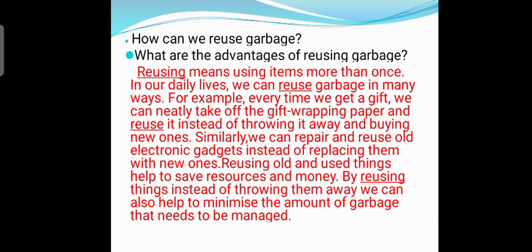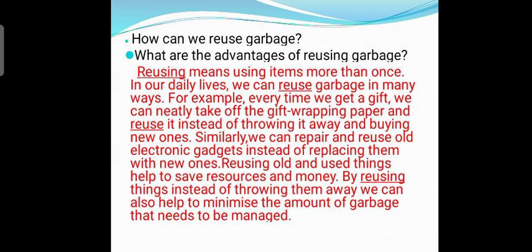How can we reuse garbage? And what are the advantages of reusing garbage? So let's see, students. Reusing means using items more than once. In our daily lives, we are reusing garbage in many ways. For example, every time we get a gift, we can neatly take off the gift wrapping paper and reuse it instead of throwing it away and buying new ones. Similarly, we can repair and reuse old electronic gadgets instead of replacing them with new ones.